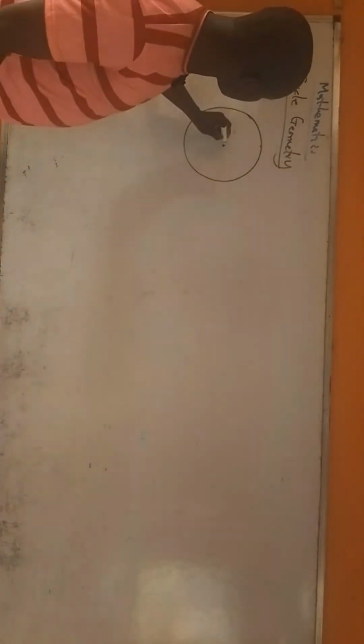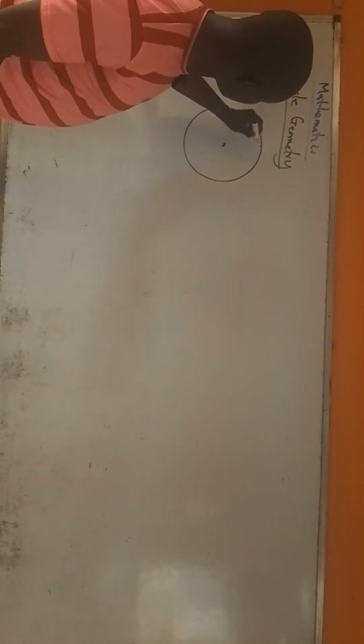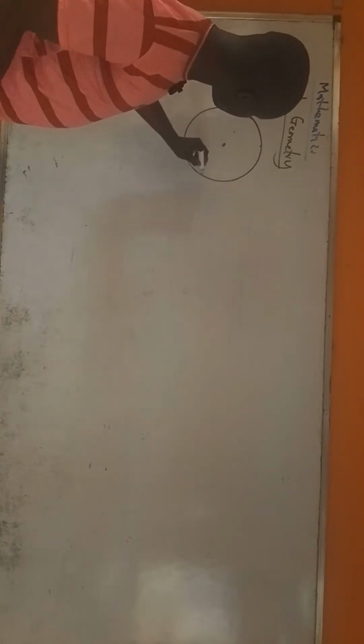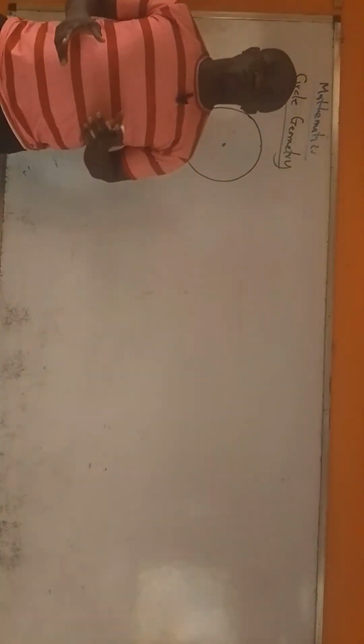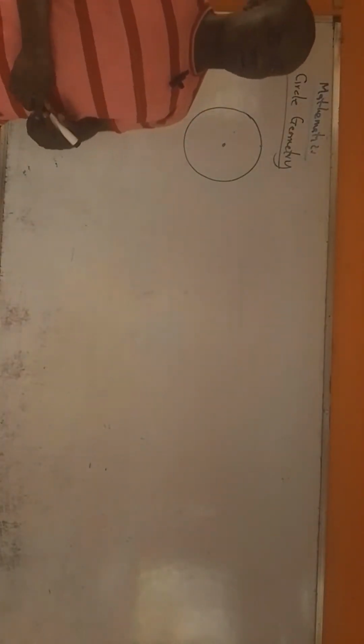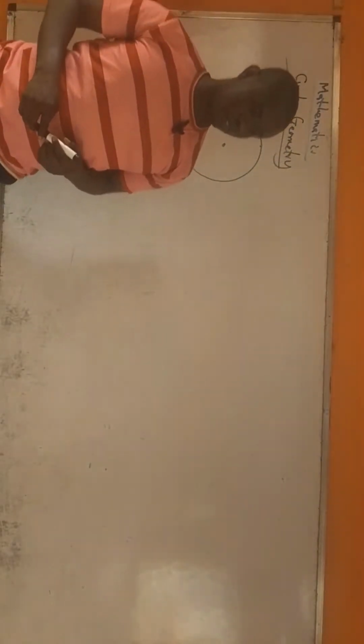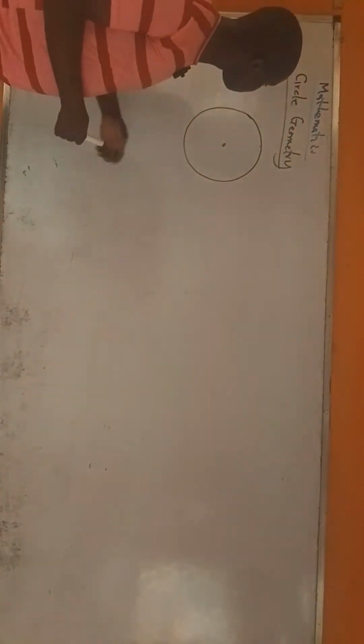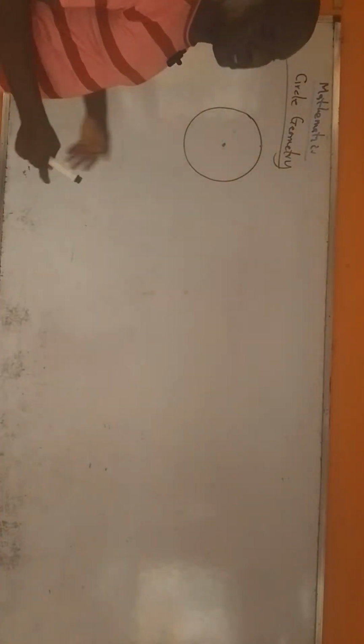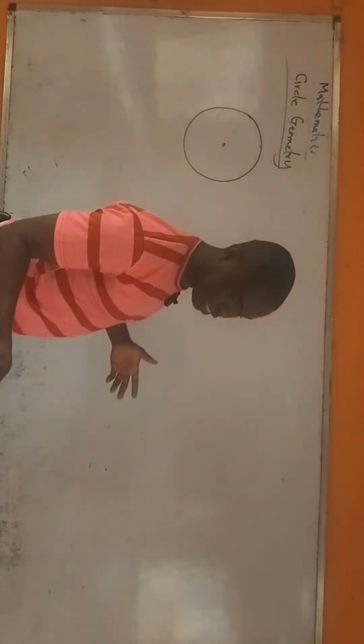You understand? The distance from here to here is the same distance from here to here. Am I communicating? So that is basically what a circle is all about. Now we are going to go further into the theorems of a circle. But before then, I have to explain some terms that are used in circles.